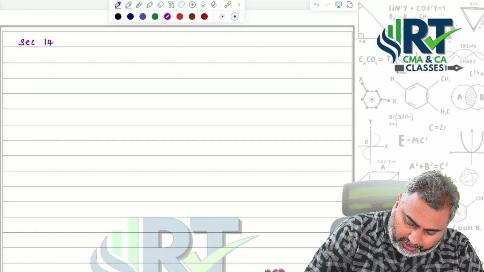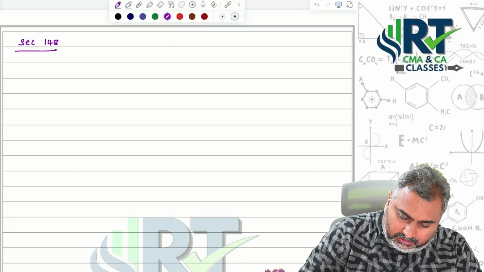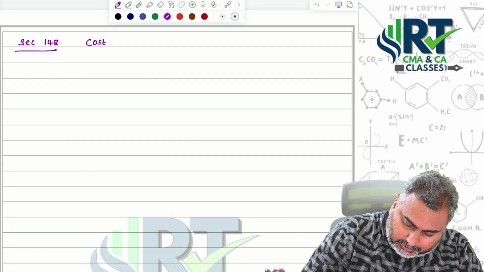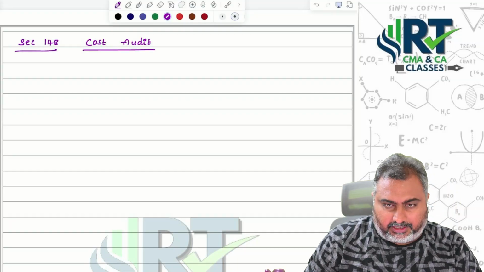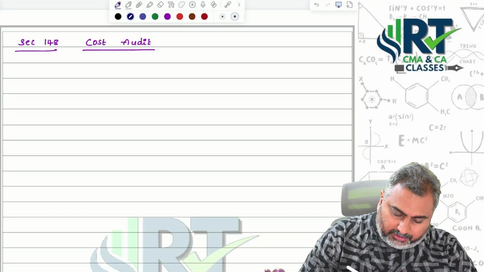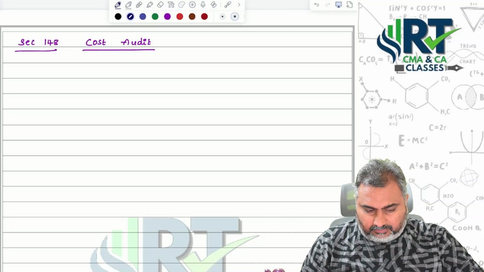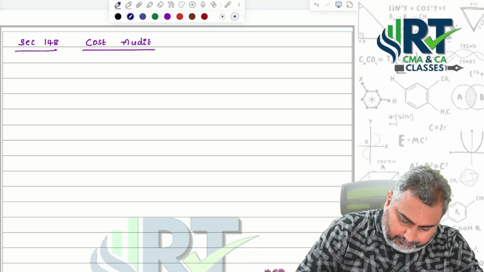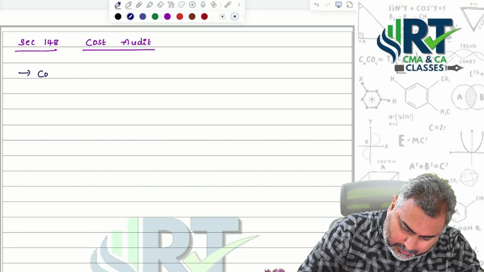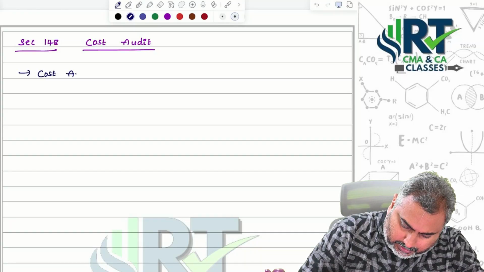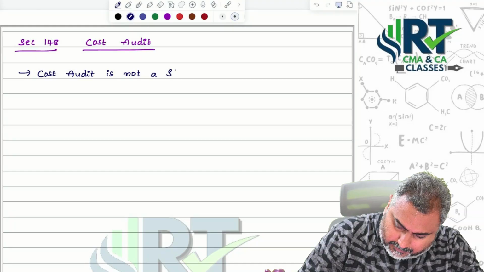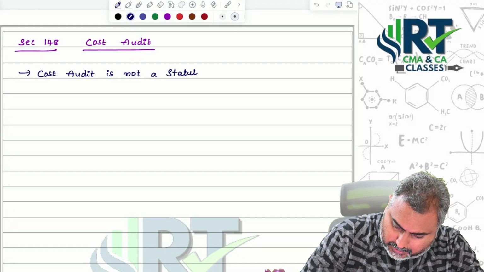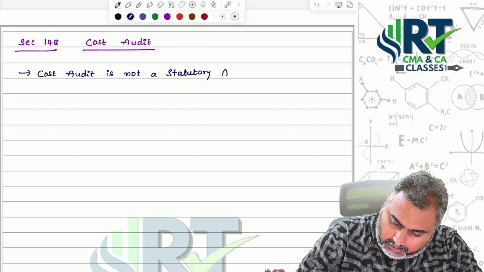Section 148 is what we are handling now, that is cost audit. Let's see the particular points one by one. First thing, cost audit is not a statutory audit.